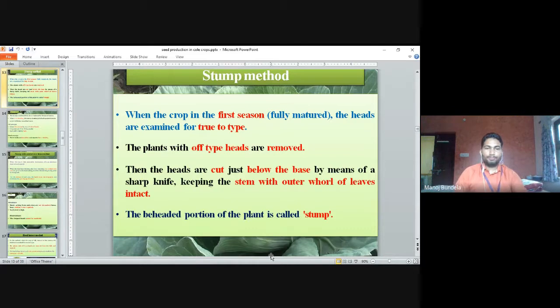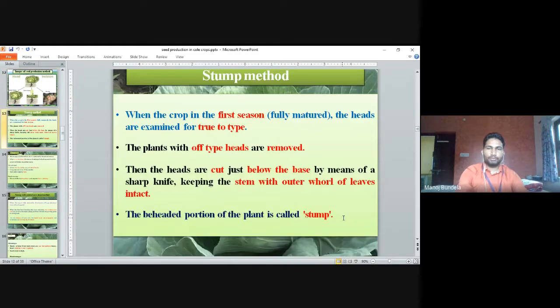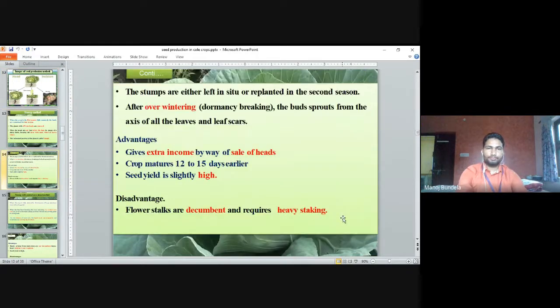The beheaded portion of the plant is called the stump. After removing the head, whatever portion is remaining is called a stump. The stumps are either left in situ or replanted in the second season. Either we keep the stump in the field itself, or we take the stump and plant it again next season.